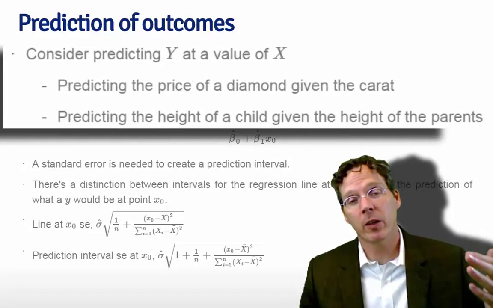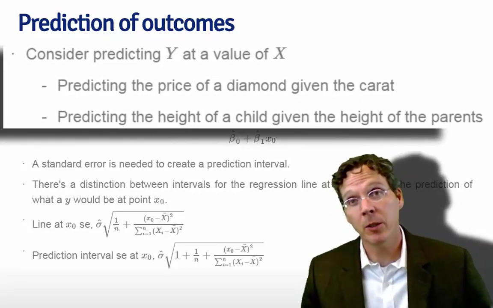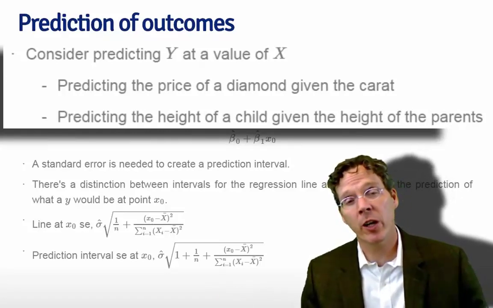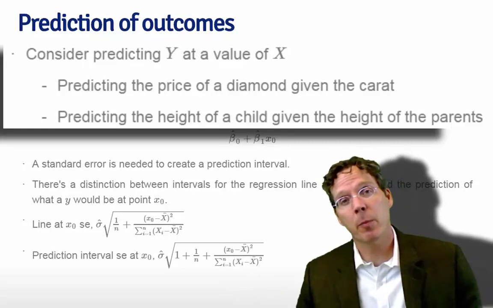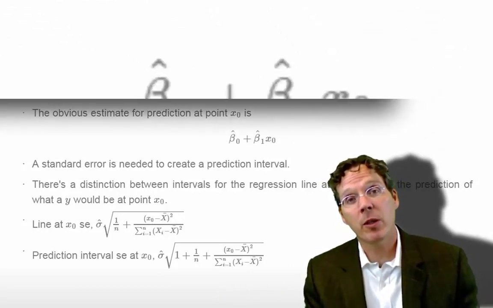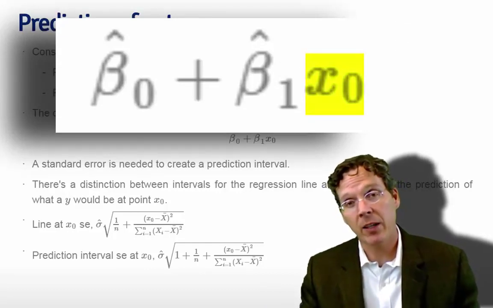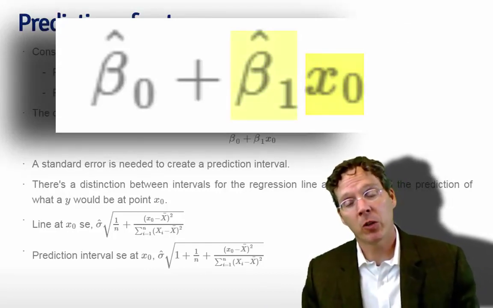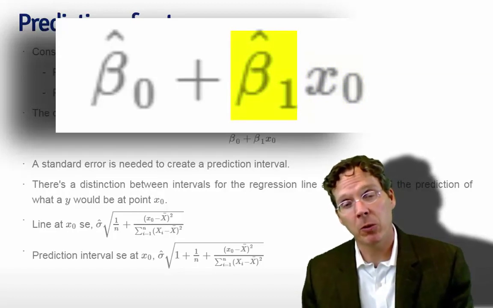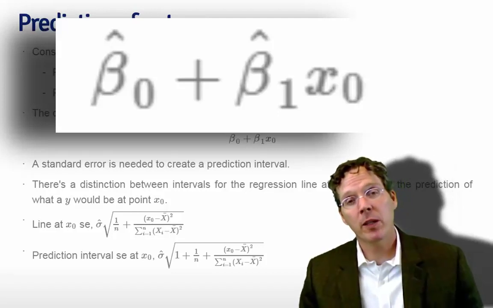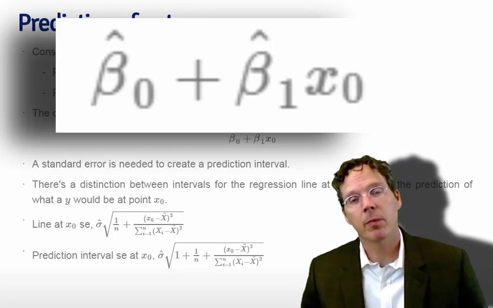We might want to predict the response, which might be the price of a diamond, at a particular mass in carats. Or we might want to predict a child's height for a particular value of the parent's height. The obvious estimate in both cases is just take our x naught, our predictor value that we want to predict at, either mass or parent's height, multiply it times the relevant estimated slope, beta 1 hat, and then add the intercept. But if we want to be good statisticians, we need to evaluate some uncertainty in that prediction, so it would be nice to have a prediction interval.